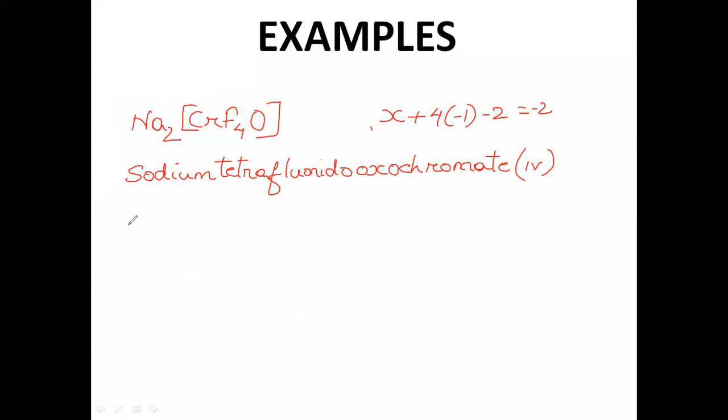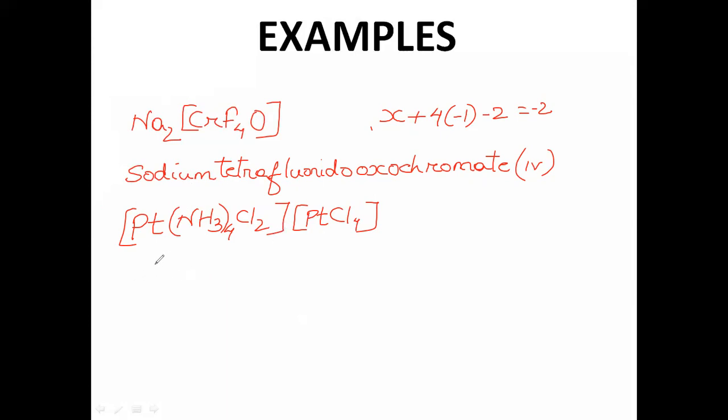Now let me take a special case. One important particular case where I'll take a complex where we have both the cation and anion as complex. This is not that common, but sometimes when we encounter it, we need to know how to name this, so that's why I'm doing it. So let's say [Pt(NH3)4Cl2][PtCl4]. Remember that it is a special case where you have the cation and anion both as the complex. So whatever is written first is your cation, whatever is written second is your anion. So we have to name this particular complex.